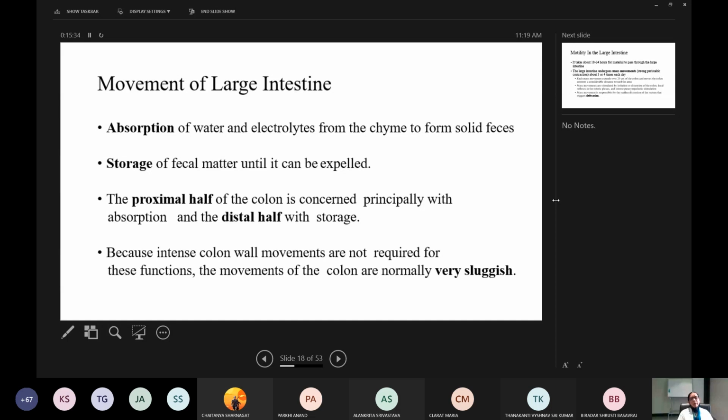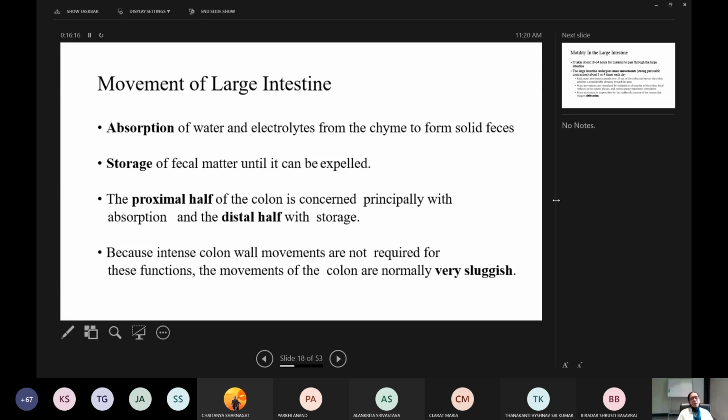So the function of the large intestine is absorption of water and electrolytes from the chyme to form solid feces. Here almost all the nutrients will be absorbed in the small intestine only. So in the large intestine, the maximum amount of water and electrolytes will be absorbed, and there is storage of fecal matter until it can be expelled. These are the functions of our large intestine.